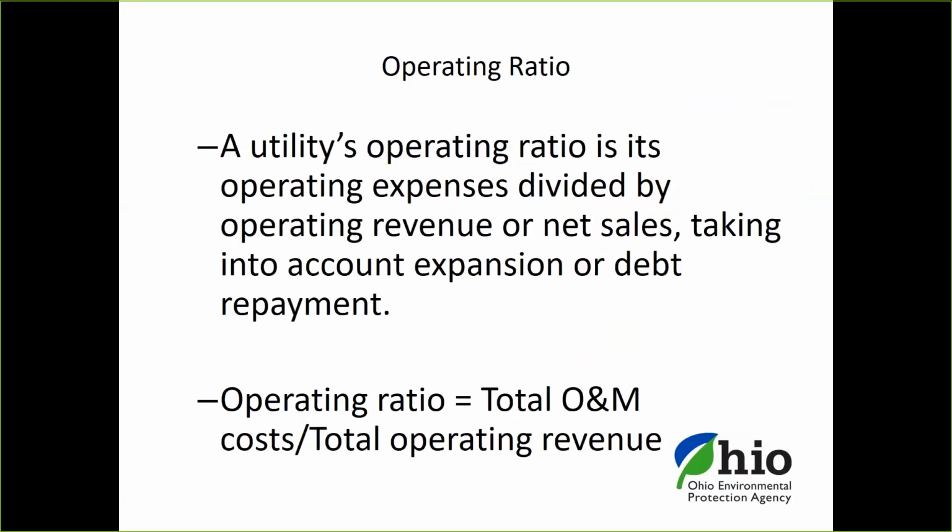Or here's another way to think of it. A utility's operating ratio is its operating expenses divided by the operating revenue or your net sales, taking into account any expansion or debt repayment. It is the total O&M cost divided by the total operating revenue.